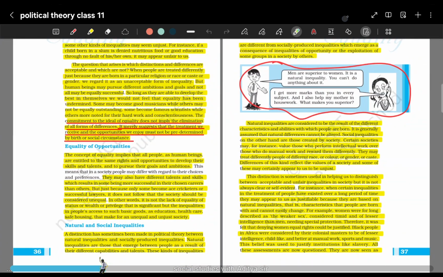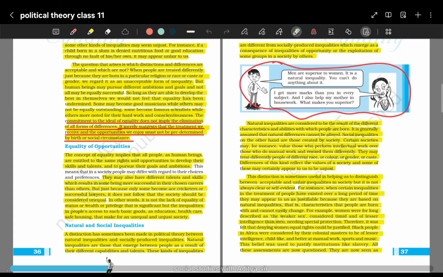Now, for example, in a ceremony, if I and the PM or CM are present, he or she will be given preference over me. Why? Because of the position they are holding. So this kind of inequality we do not feel is unjust. Why? Because we see, okay, this person is being given preference because he holds a position of authority in our country. The same is the case with the position of the president, है ना.